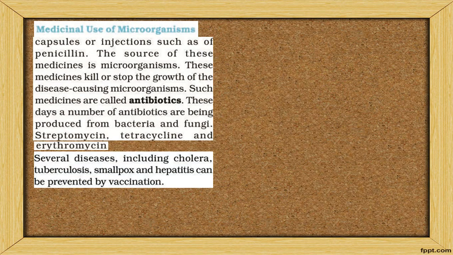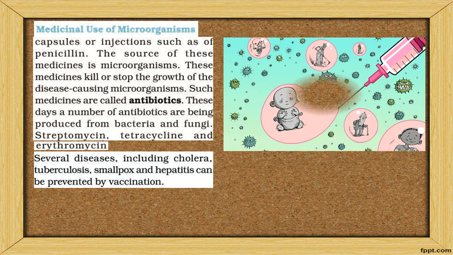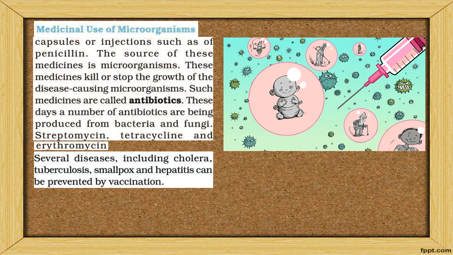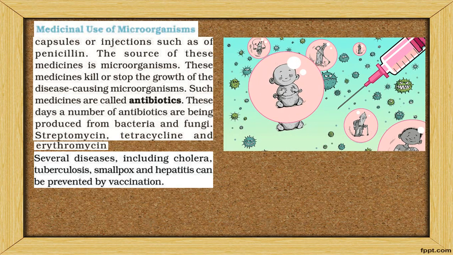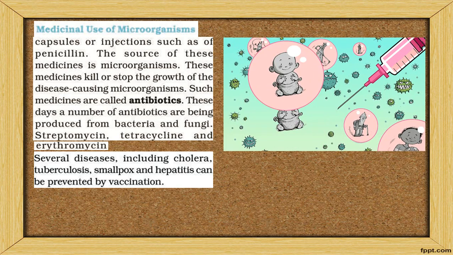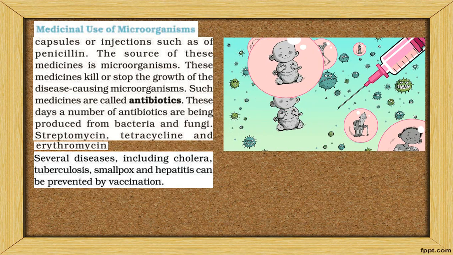Medicinal use of microorganisms: they are used for the preparation of capsules. These microorganisms kill bacteria and stop the growth of disease. Antibiotics: if you are not feeling well, you go to the hospital, and the doctor will give you an injection, or a bottle containing a powder.